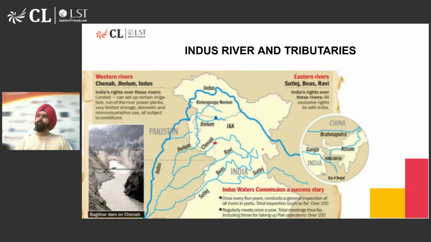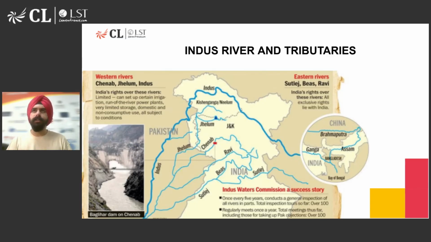So now, as we have proactively taken a step and put the Indus Water Treaty in abeyance, it's important to understand first what is the geographical impact of the Indus River, what is the location of the Indus River, and the associated other five rivers which flow from India to Punjab. Now, let's talk about each of these rivers in a little more detail.